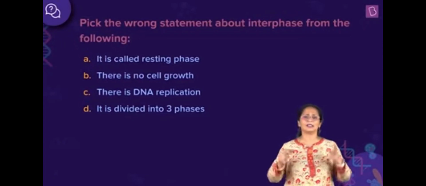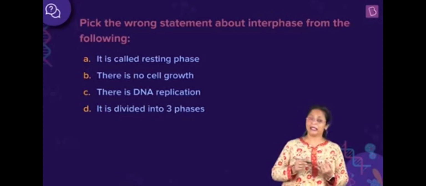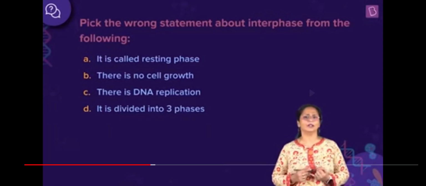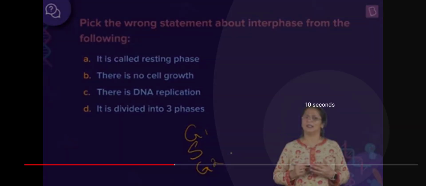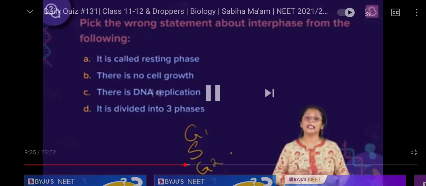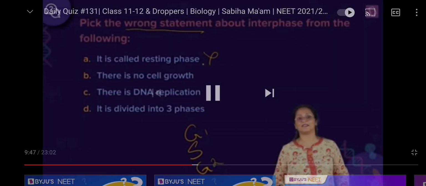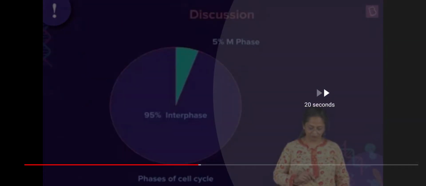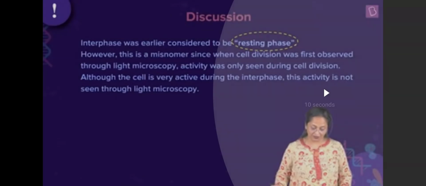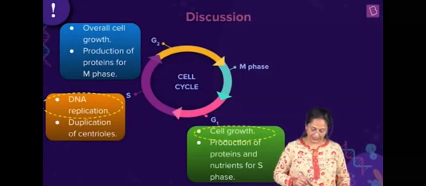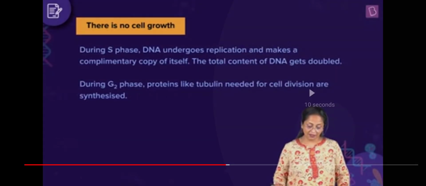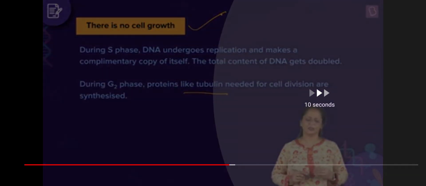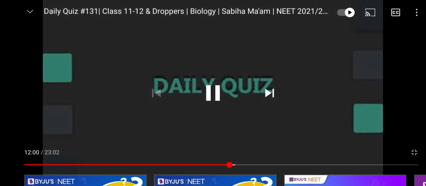What is cell cycle? The series of events that takes place when a cell is going to divide. What all happens? Cell starts growing. That is cell growth, then synthesis. I told you that there is cell growth, strong cell growth. Proteins for the growth and DNA replication contents are synthesized. There is cell growth, and this is the right answer.